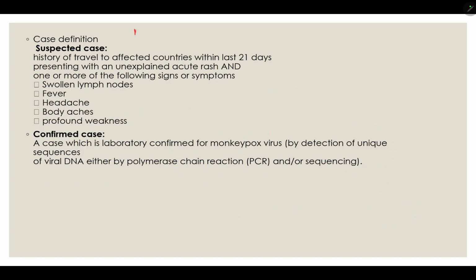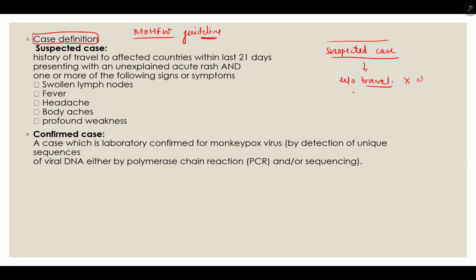So according to MOHFW, these are the MOHFW guidelines. Case definition. Suspected case. Suspected cases: history of travel in the last 21 days to the affected countries in which the epidemic has been occurring.